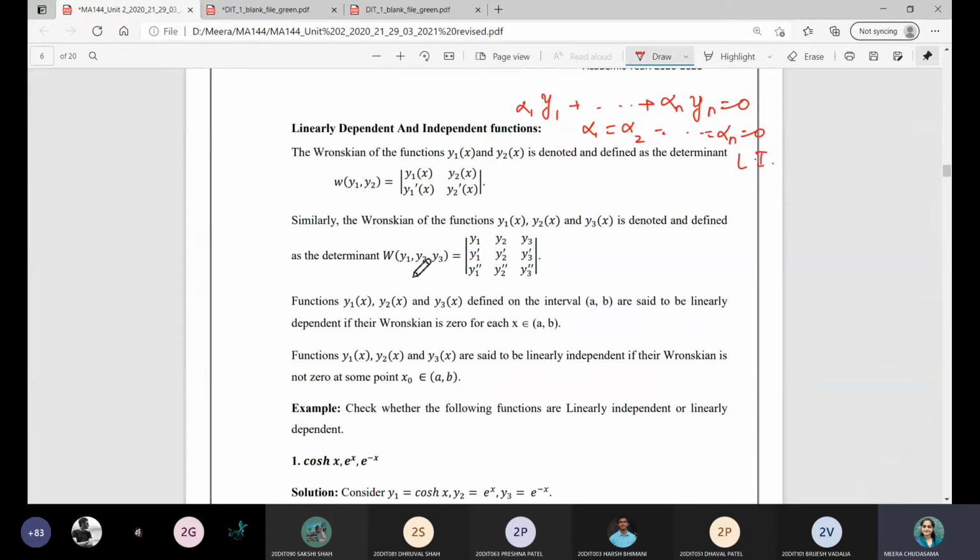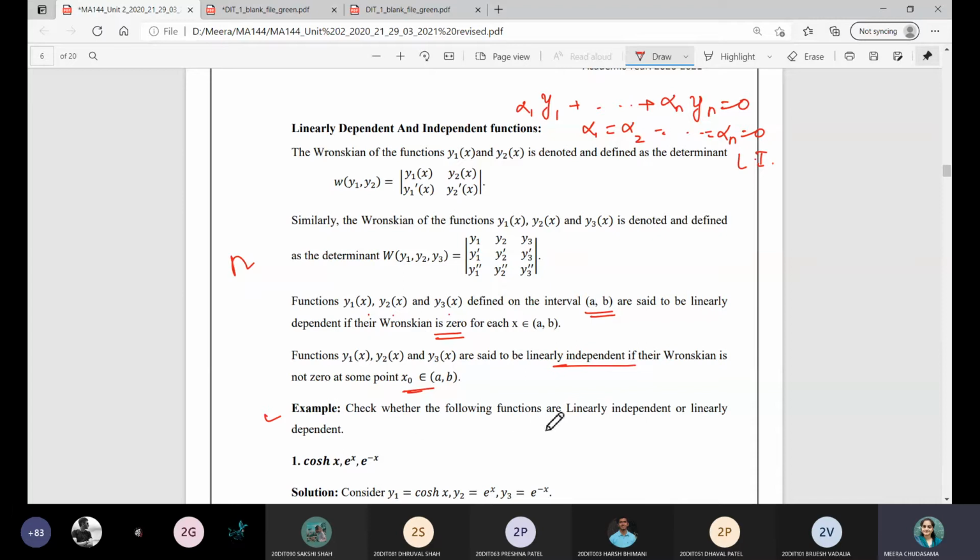I have in general told you about n many functions you are given, right? So in that case you can particularize it for 2 and 3. Here it is written: functions y1, y2, y3 defined on the interval a to b are said to be linearly dependent if this Wronskian is 0, and independent if their Wronskian is not equal to 0 at some point. Okay, so let us consider some examples on this Wronskian.